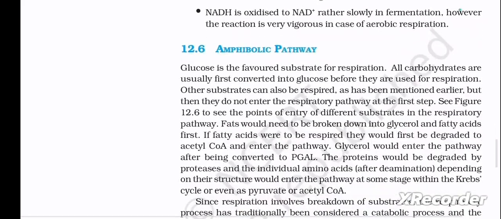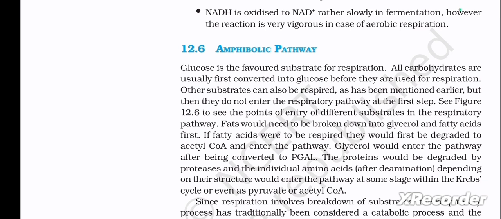Next is 12.6, the amphibolic pathway. Glucose is the favored substrate for respiration. All carbohydrates are usually first converted into glucose before they are used for respiration. Other substrates can also be respired, as has been mentioned earlier, but then they do not enter the respiratory pathway at the first step. See figure 12.6 to see the points of entry of different substrates in the respiratory pathway.